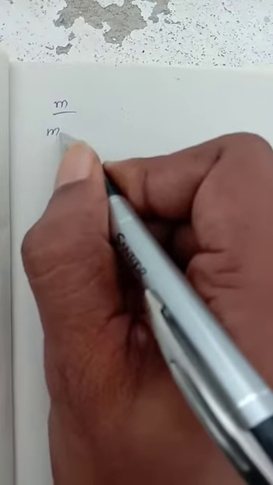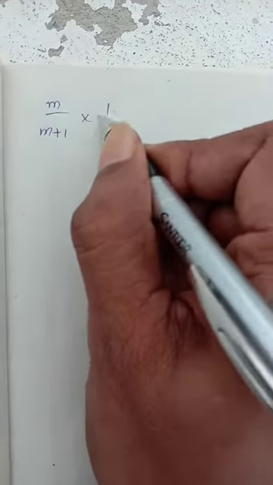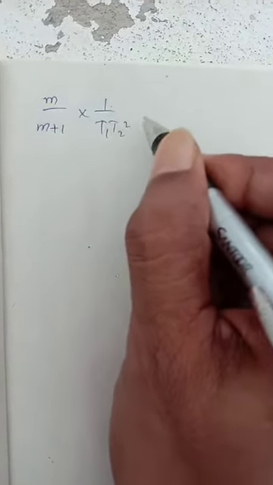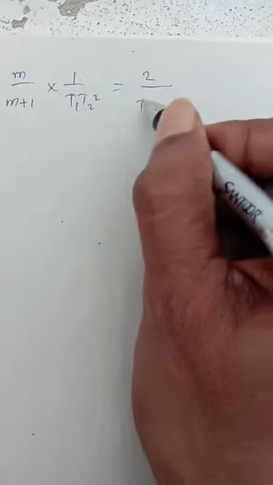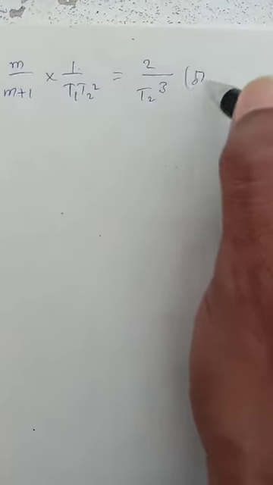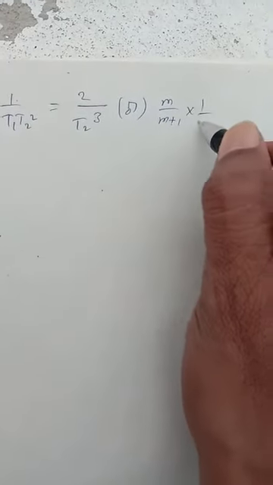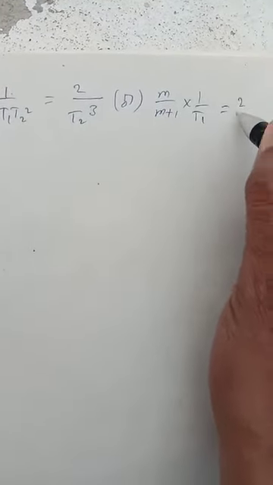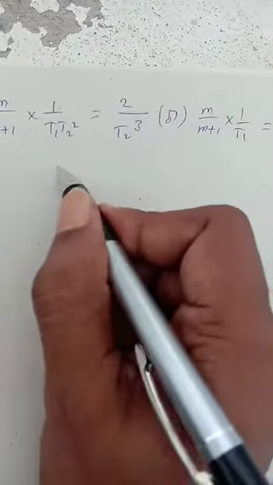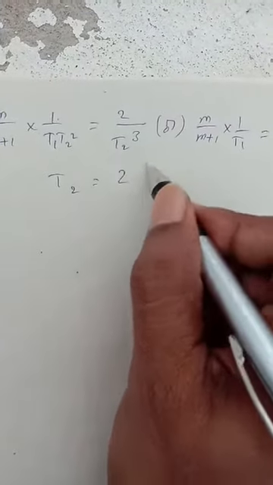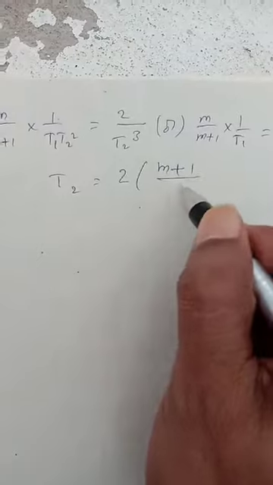So now I can write this: m by m plus 1 into 1 by T1 T2 square is equal to 2 by T2 cube, or m by m plus 1 into 1 by T1 is equal to 2 by T2. So then T2 is equal to 2 into m plus 1 by m into T1.